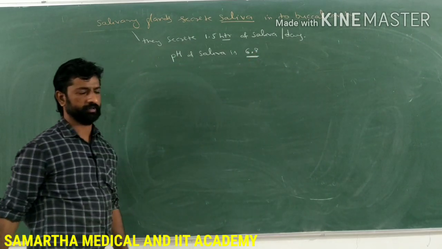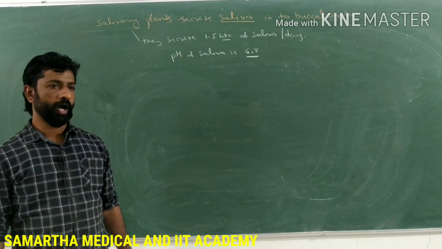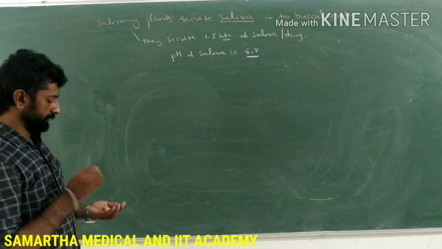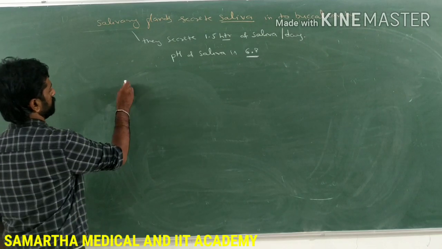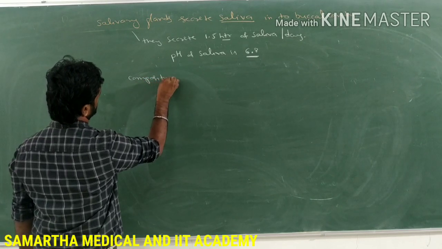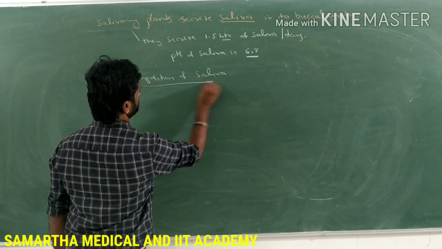What do you mean by pH? The negative logarithm of hydrogen ion concentration, right? Now, what is the composition of saliva? Composition means what the saliva is made up of.